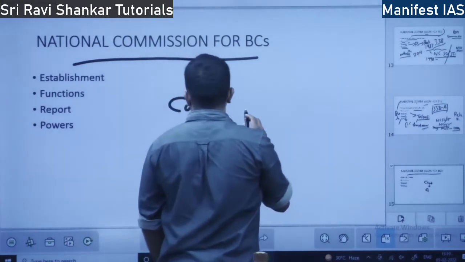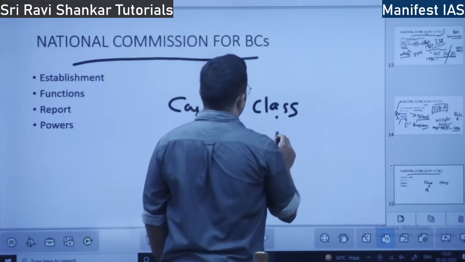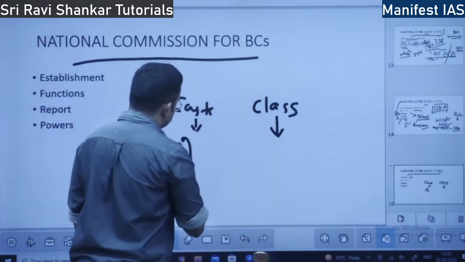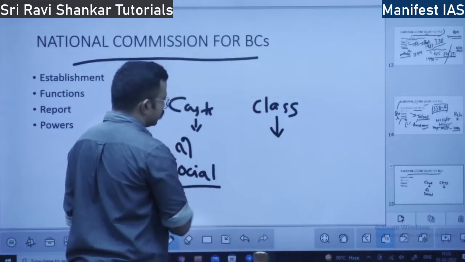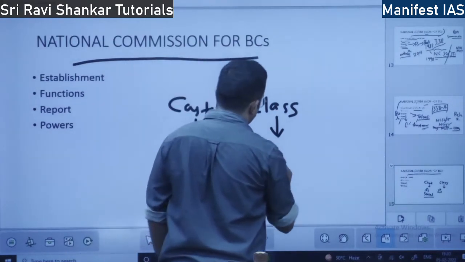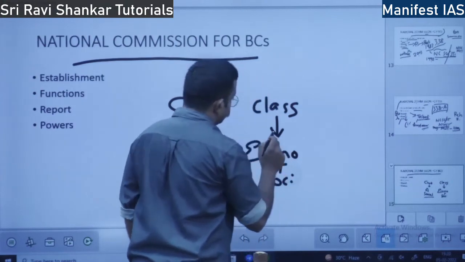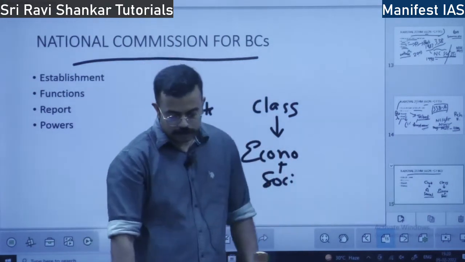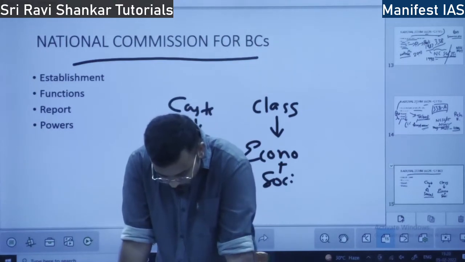So, when it comes to class, it is an economic concept, or else you can call this a social concept as well. Caste is a social concept. Class is an economic plus social concept. Okay. National Commission of Backward Classes. So the Mandal case, where does it all originate?